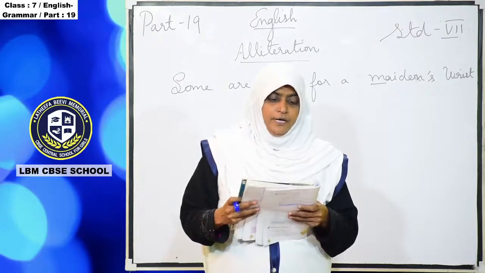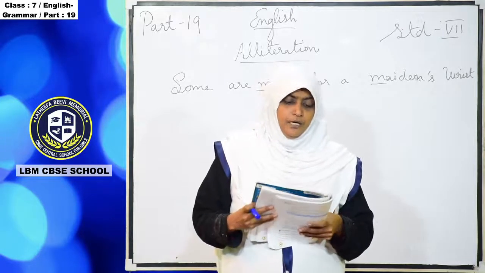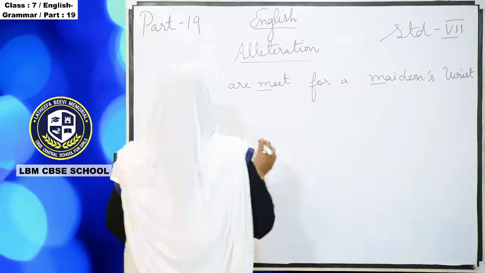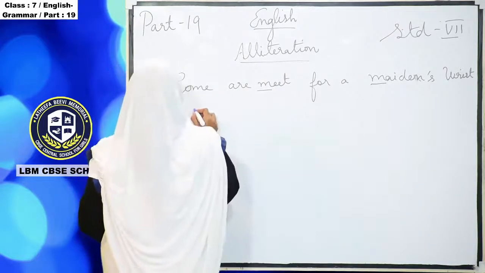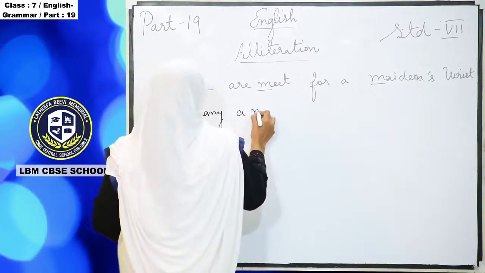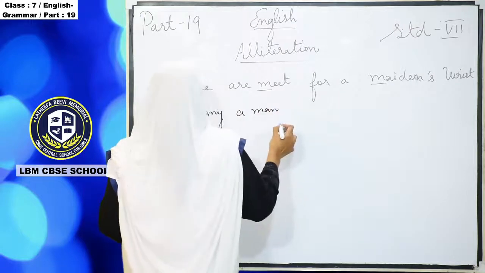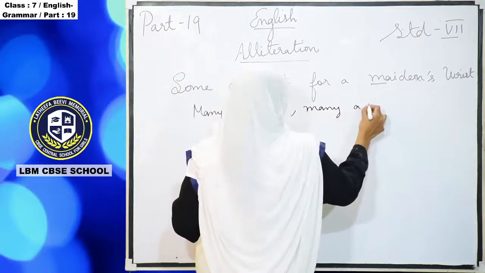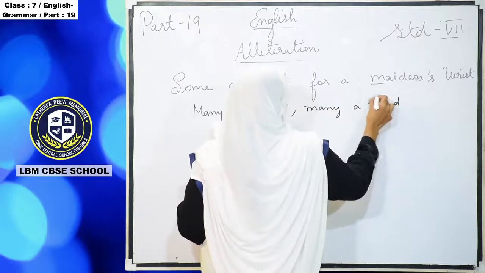So another example. Another examples of alliteration: many a man, many a mine.